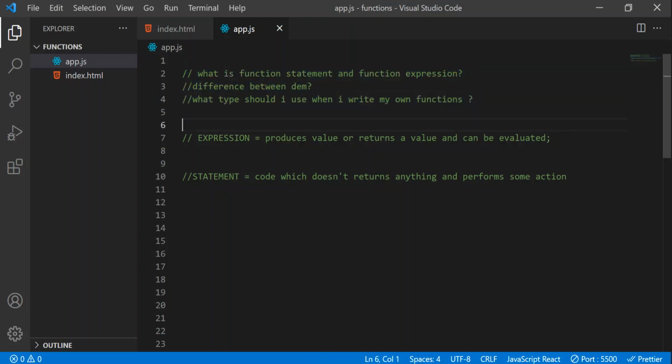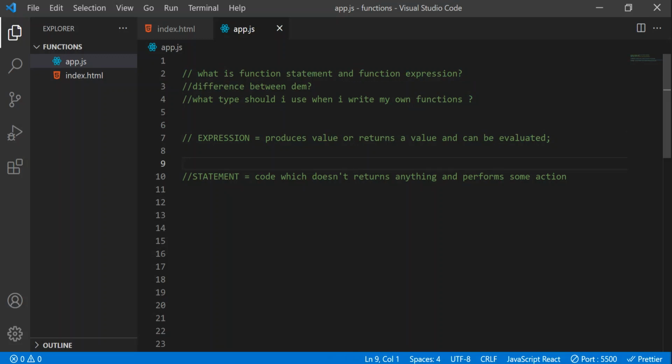Before understanding function statement and function expression, first let's see what an expression and a statement are. Expression means it produces a value or returns a value and can be evaluated. So here we have two things: it will always return a value, and it can be evaluated. That is an expression.